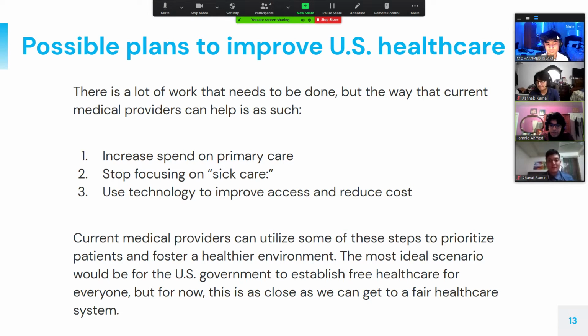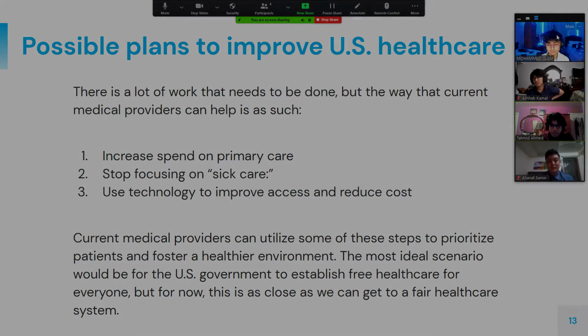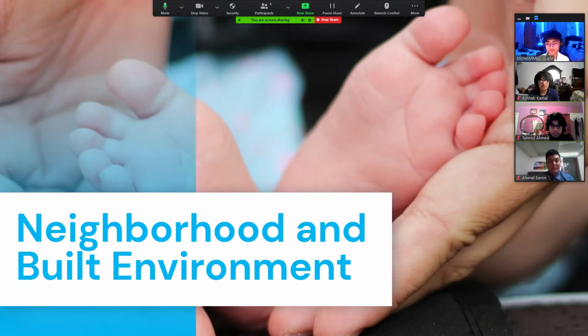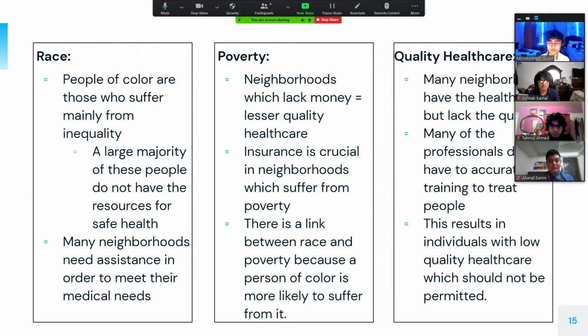The most ideal scenario would be for the U.S. government to establish free healthcare for everyone, but for now, this is as close as we can get to a fair healthcare system. Neighborhood and built environment. Now, with neighborhood and built environment, there are 3 examples in which it is impacted. For example, for race, people of color are those who suffer mainly from inequality. And with that in mind, a large majority of these people do not have the resources for safe health.